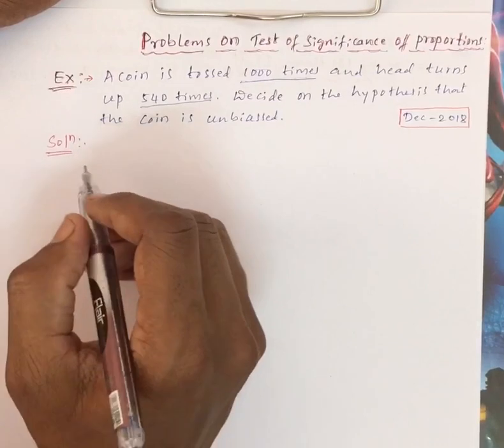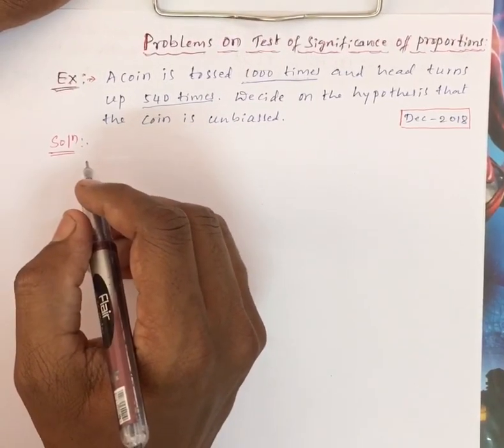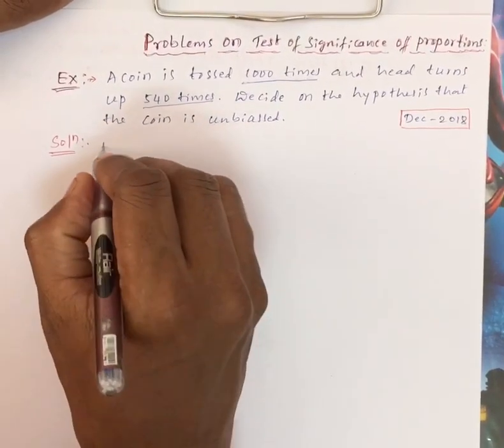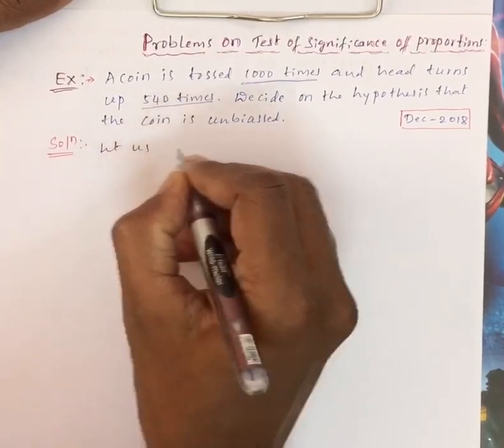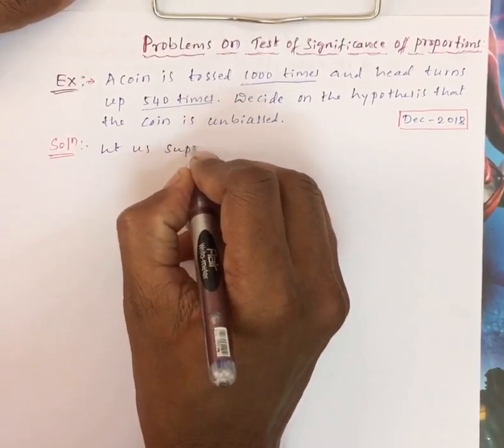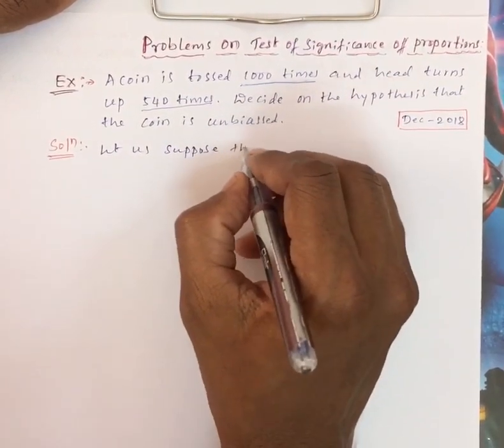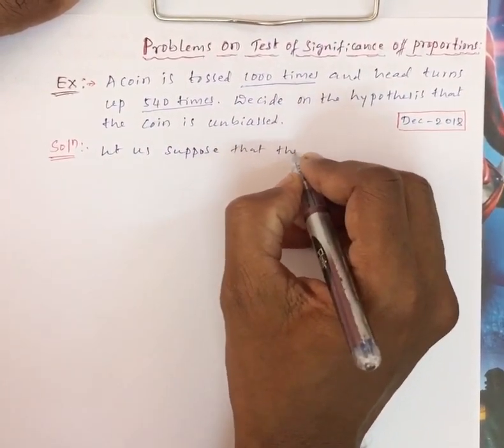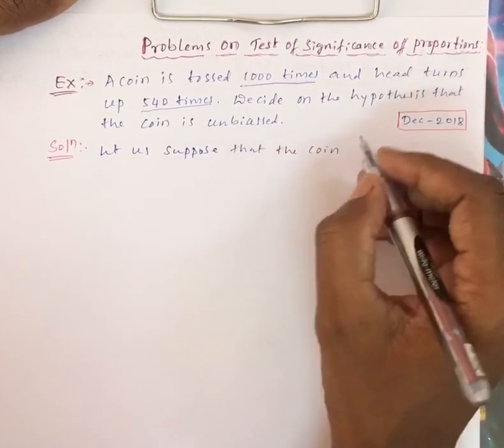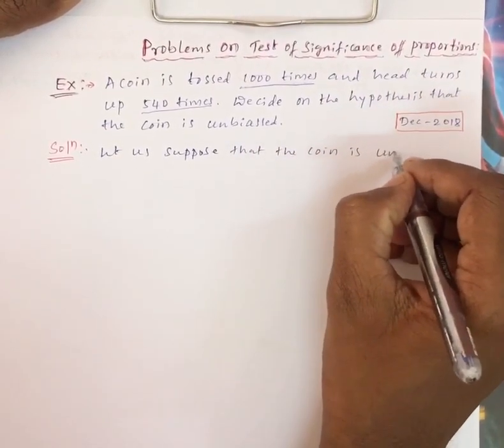Now here, let us suppose that the coin is unbiased.